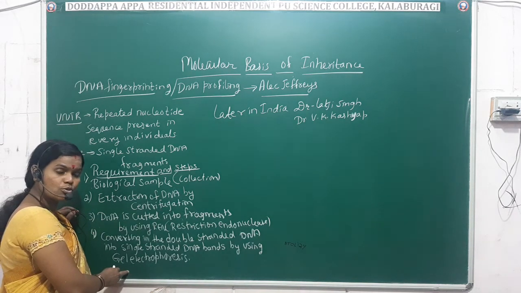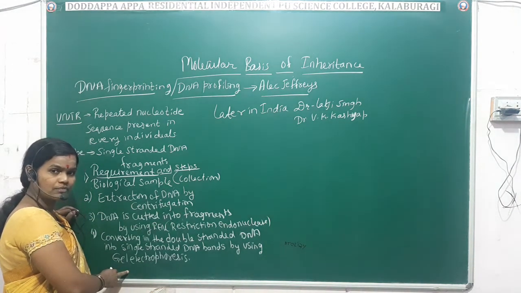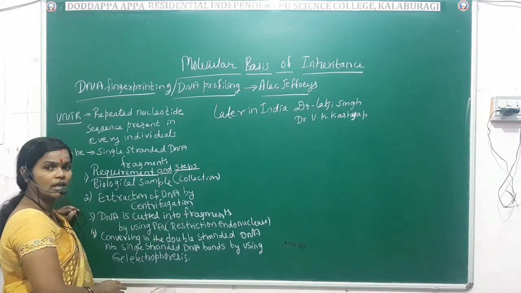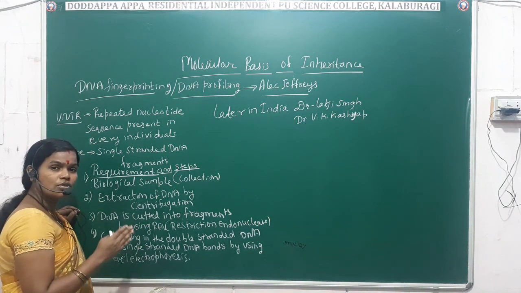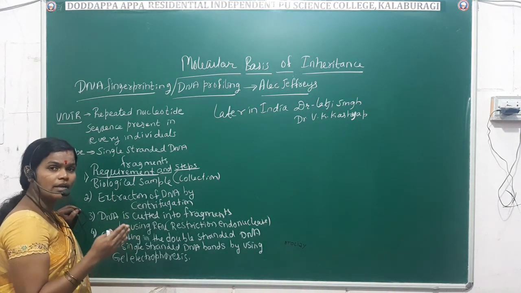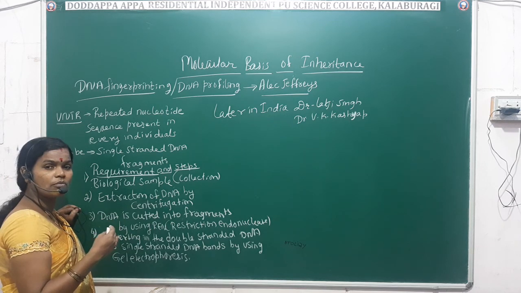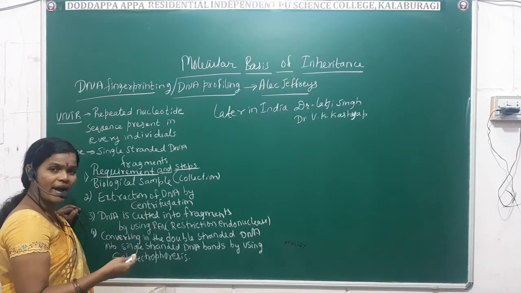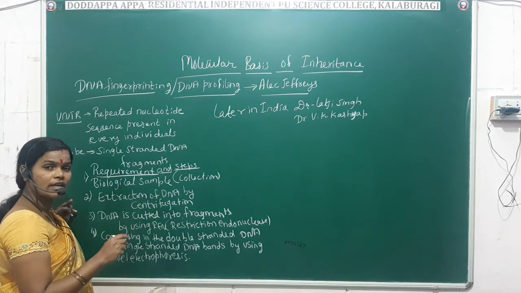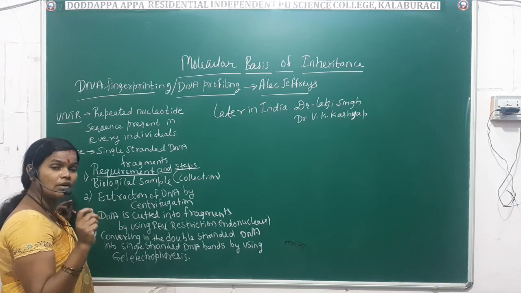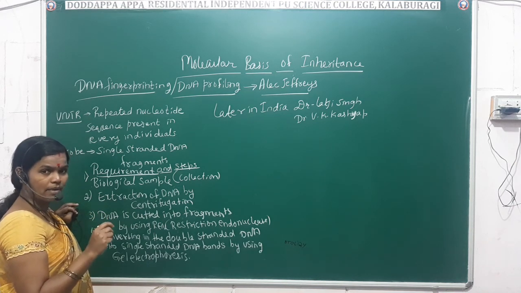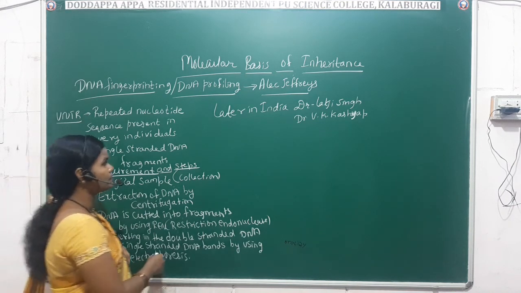See, gel electrophoresis is the technique. Concentrate on my words. Gel electrophoresis is the technique where the double-stranded DNA pieces are converted into bands. Okay. So gel electrophoresis is a technique where the DNA is converted into the form of bands, we are going to say bands. Okay. That is the fourth step.